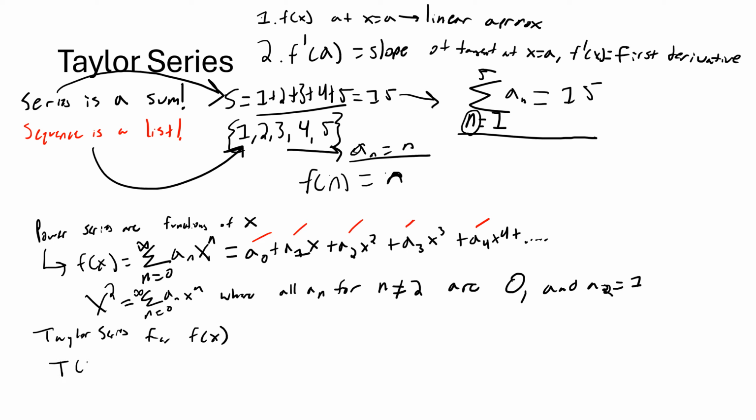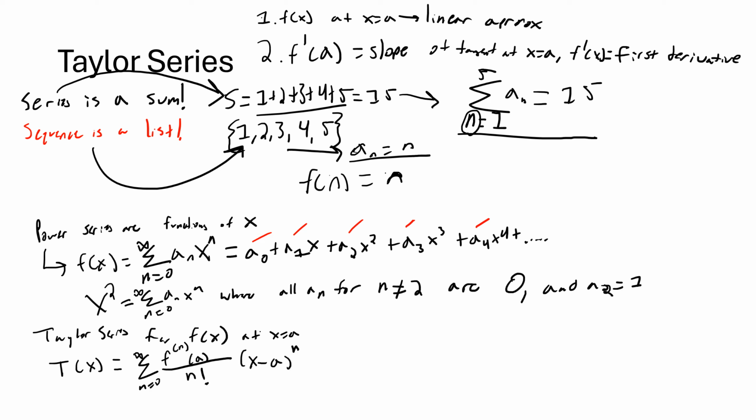So T of x, which is what I'm going to call the Taylor series, equals the sum from n equals 0 to infinity of the nth derivative. I put n in parentheses. That's not f to the power of n. That's just the nth derivative at a point of interest, x equals a. So we write that as f at the nth derivative evaluated at a, over n factorial, times x minus a to the n.